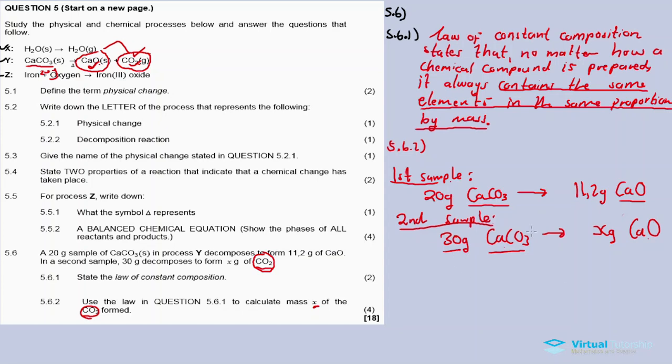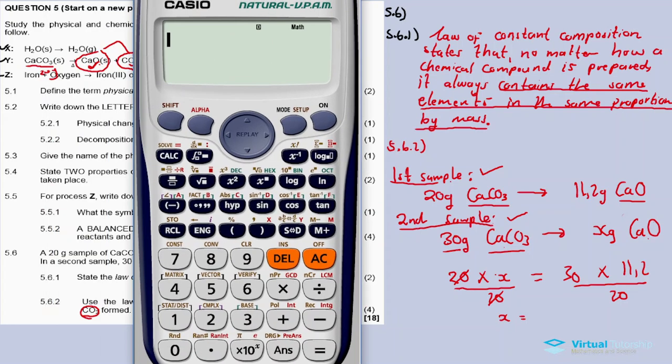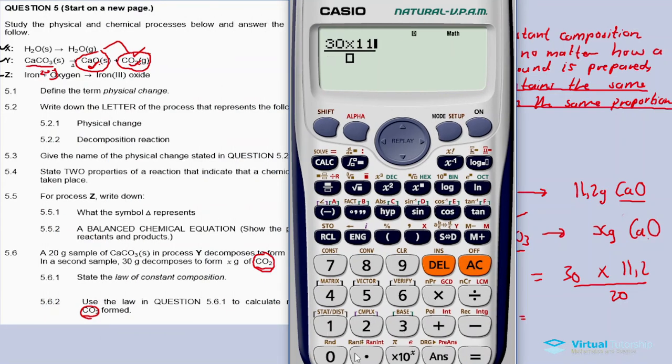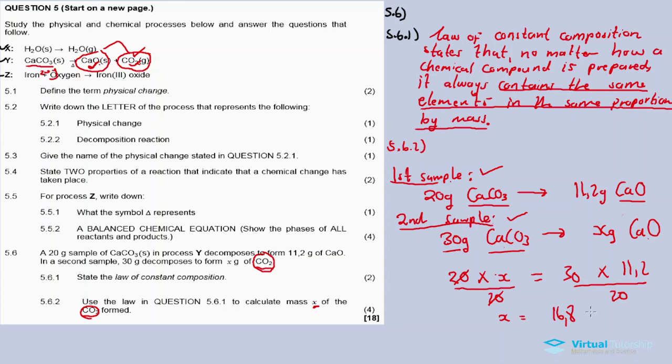Look now, since these are ratios, I need sample 1 as well as sample 2. So x times 20 gram, 20 times x is equal to 30 times 11.2, divided by 20. 20 divided by 20, so x is equal to 30 times 11.2 divided by 20, which is equal to 16.8 gram.